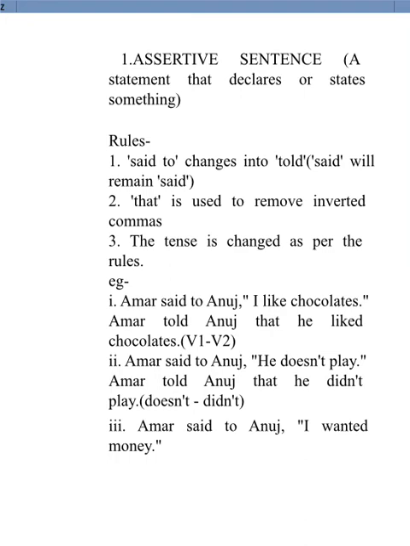Amar said to Anuj, he does not play. Now here again said to has been transformed into told. That has been used to remove inverted commas. He has been retained. Why? Because he is the third person here, so it will remain unchanged.